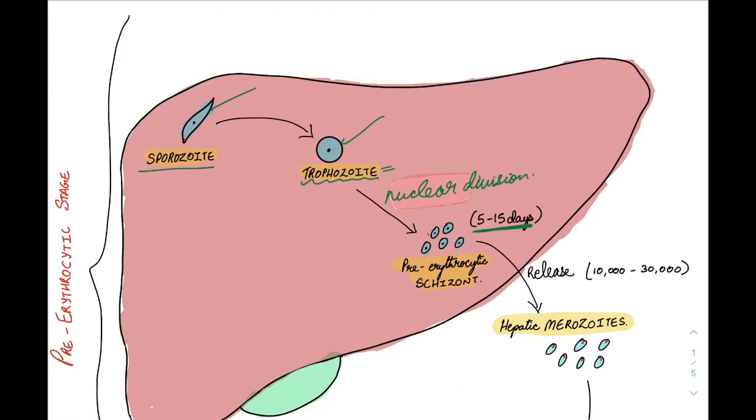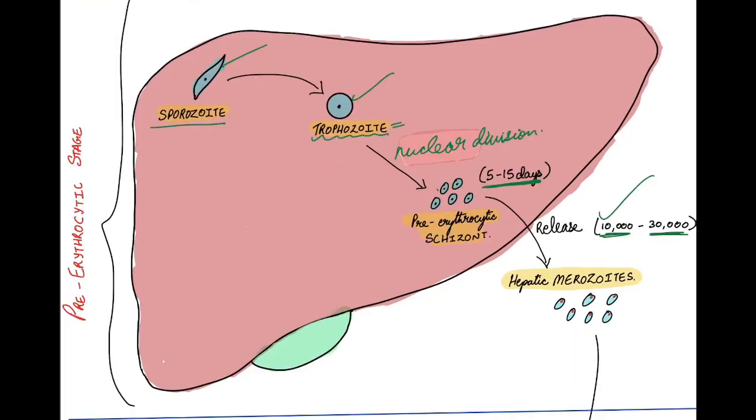After 5 to 15 days, this schizont gets released into the circulation. The number of merozoites also varies according to the species, ranging from 10,000 to 30,000. This stage of development of the Plasmodium parasite is known as pre-erythrocytic stage.